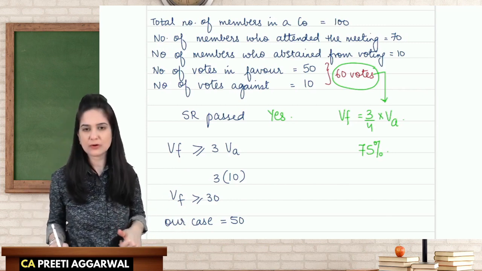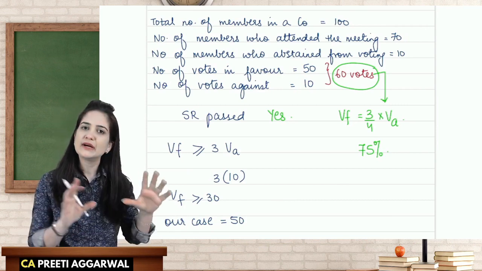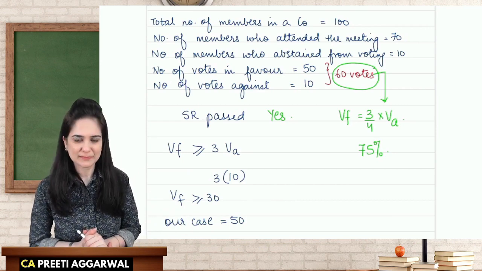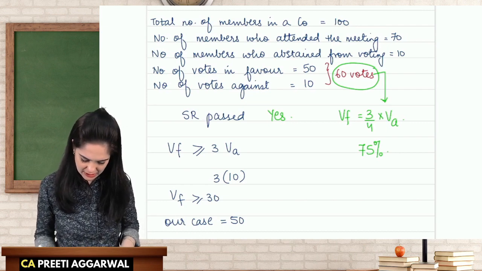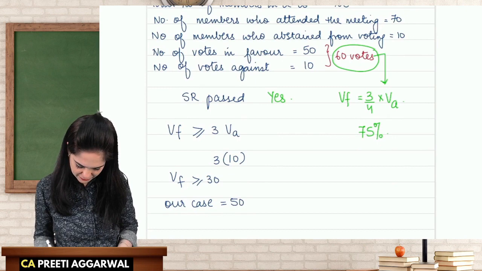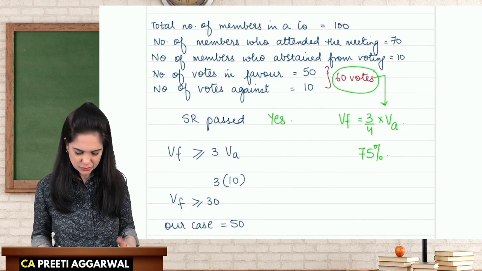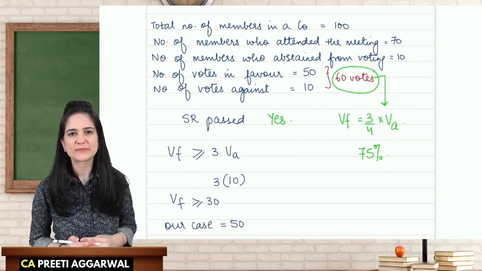So yes, over here also, out of the total votes, 75% have voted in favor of the resolution. So yes, a resolution is passed. Okay, so here we need 45 votes. Yes. Okay, so you can pause the video and write it if you want.